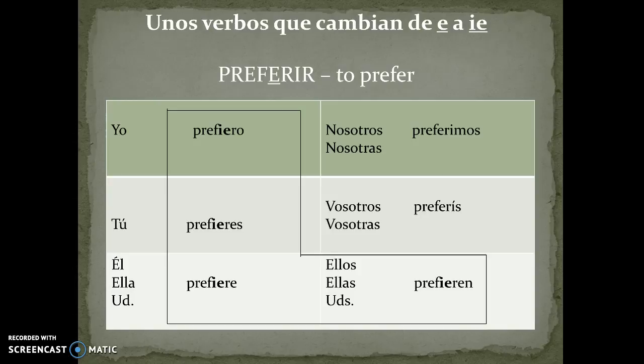Tú prefieres, you prefer. Él, ella, or usted prefiere. He or she prefers, or you prefer, formal. Nosotros or nosotras preferimos, we prefer. Vosotros or vosotras preferís, you all prefer. And ellos, ellas, or ustedes prefieren, they prefer, or you all prefer.